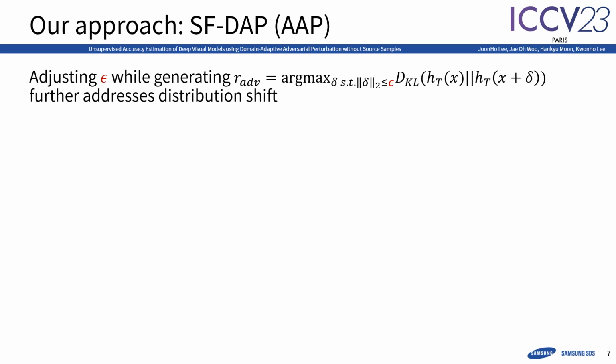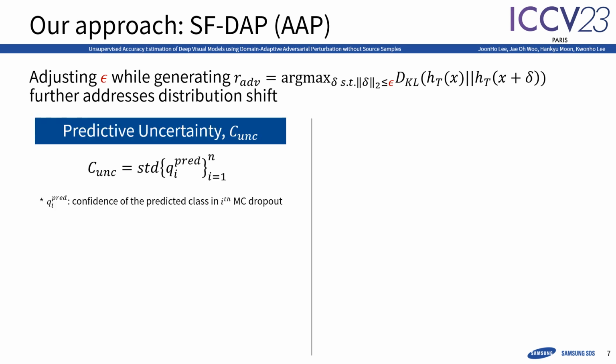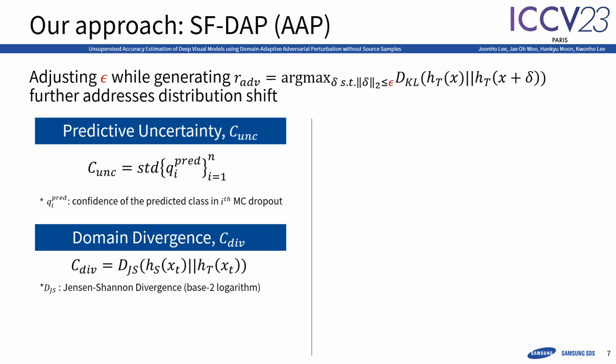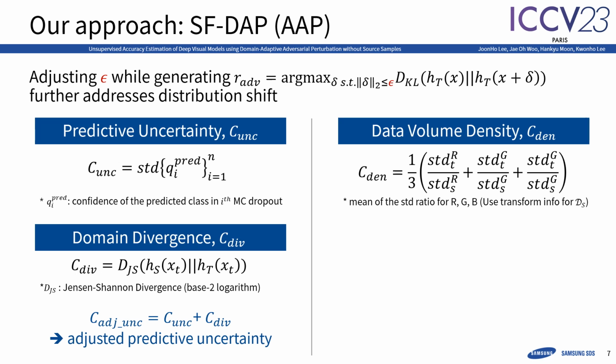SFDA-P-ADV performs well but faces challenges in severe domain shifts. To alleviate this, we introduce adaptive adversarial perturbations, or AAPs, that adjust epsilon. We employ scaling factors for both individual and collective data. For each target sample, predictive uncertainty refines uncertain pseudo-labels, and we counteract interdomain bias with Jensen-Shannon divergence.